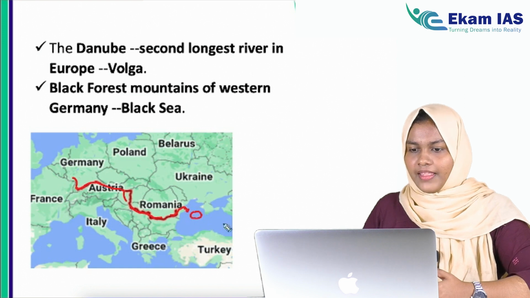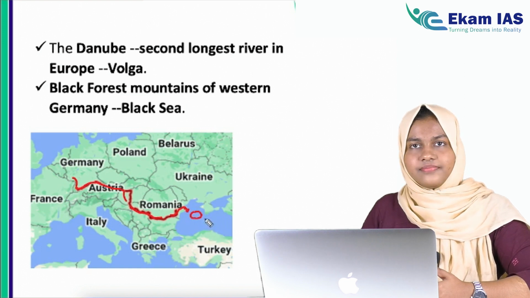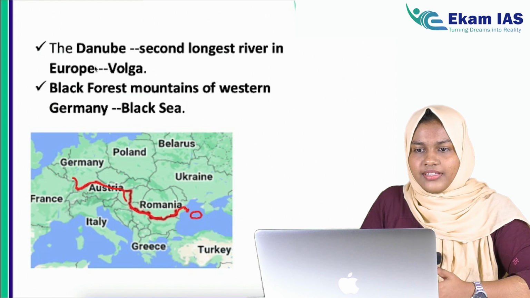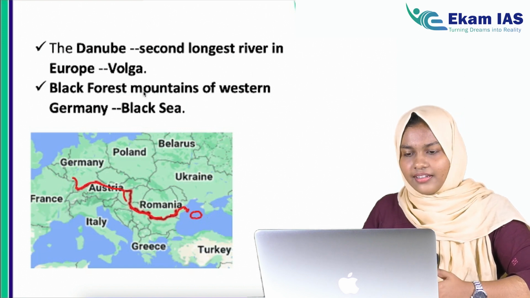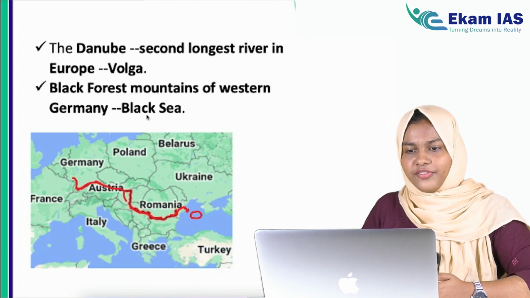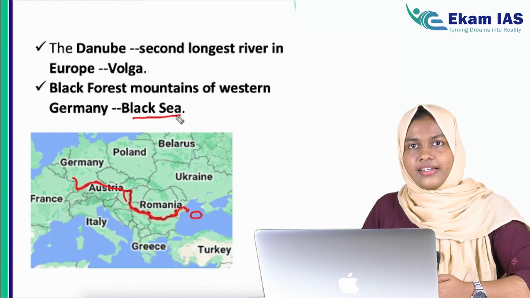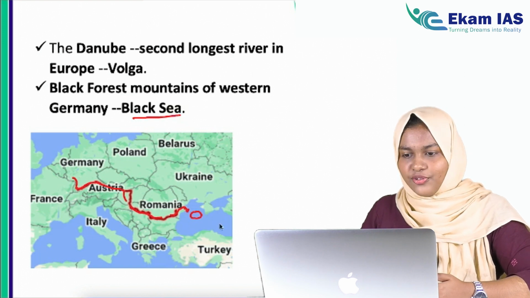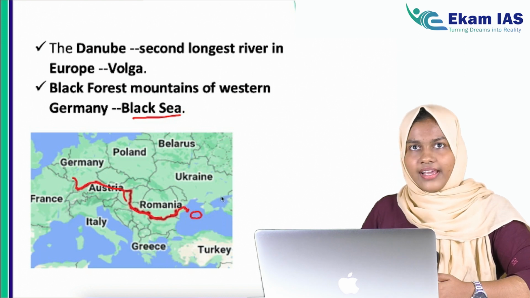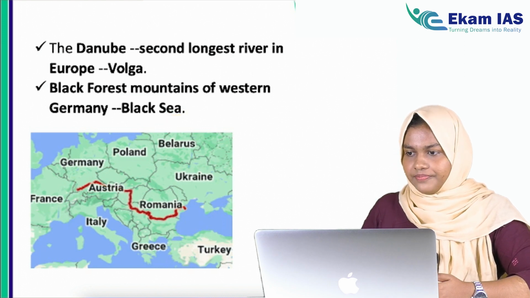We studied about the Danube because it was mentioned in the news. The other important thing that you have to note from this article is about the Black Sea. Why? Because the island is located in the Black Sea. So you have to know the Black Sea, the surrounding or bordering countries, etc.